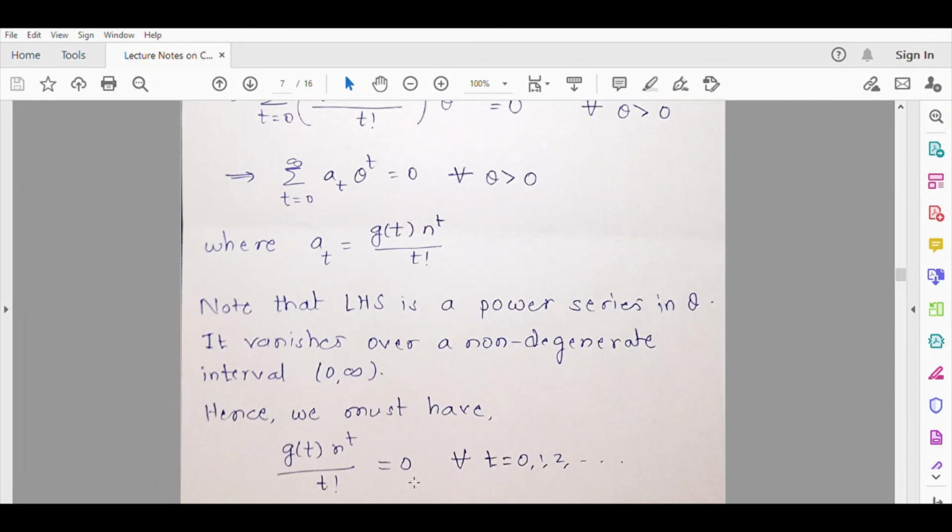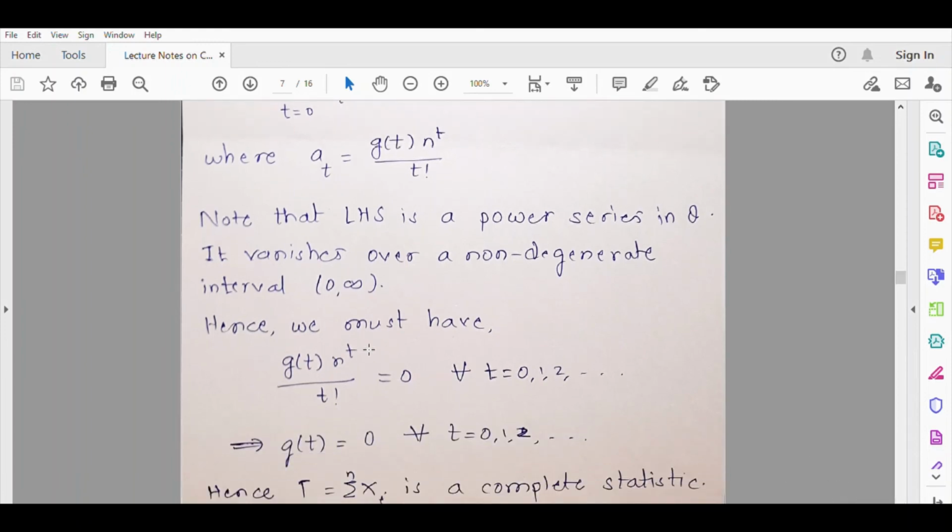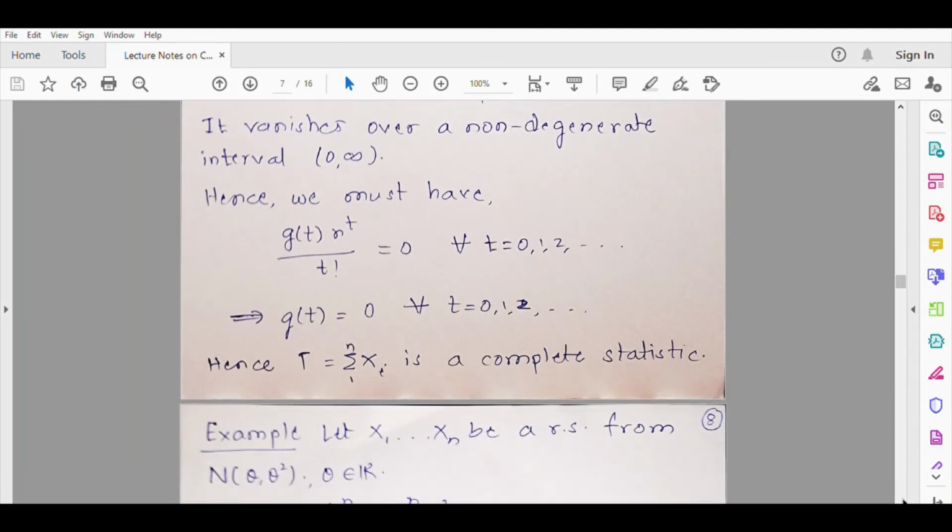Means g(t) n raised to t by t factorial is 0 for every t equal to 0, 1, 2 onwards. But n raised to t by t factorial are never 0. 0 factorial is still 1, n raised to 0 is still 1. So g(t) must be 0 for every t going from 0, 1, 2 onwards. And so because g(t) is equal to 0 for all possible values of t, the probability that g(T) is equal to 0 will be 1. And so T, which is equal to summation Xi, is a complete statistic.